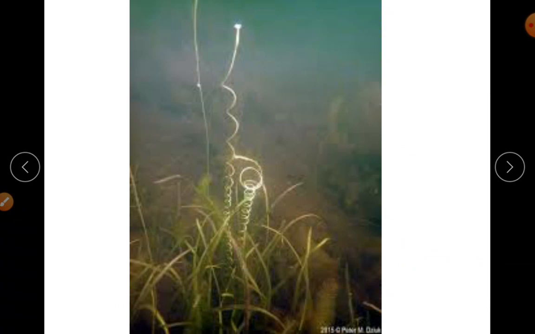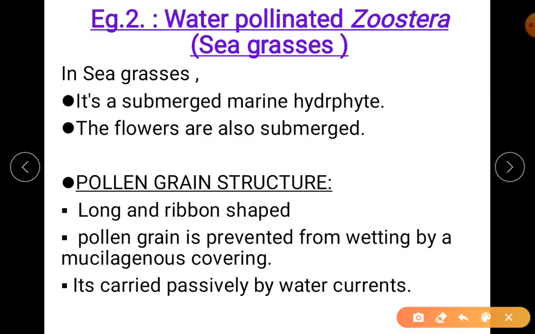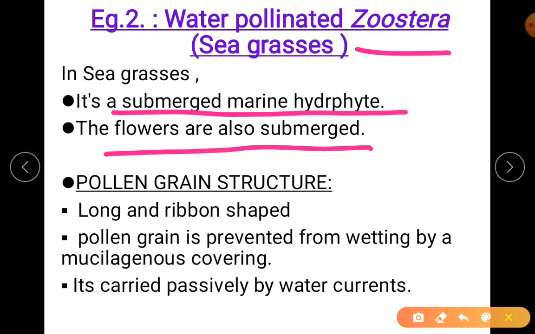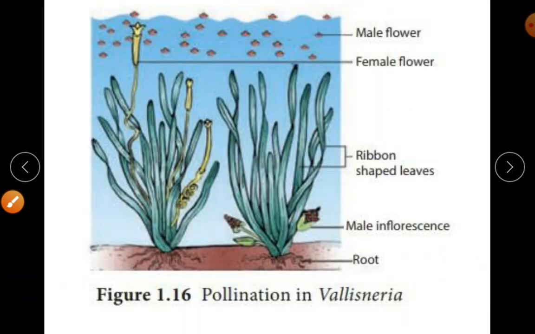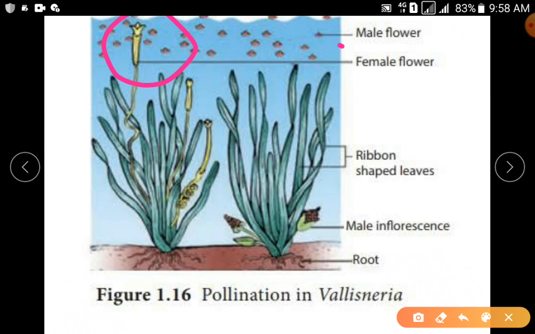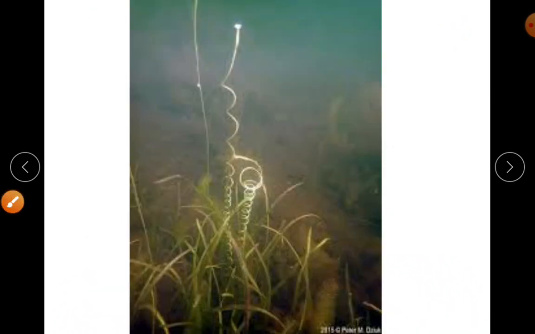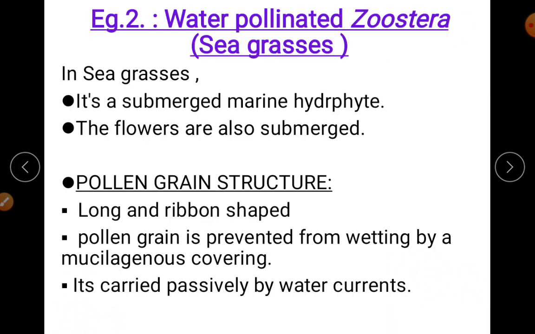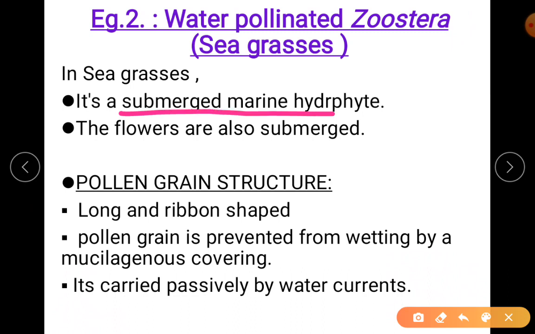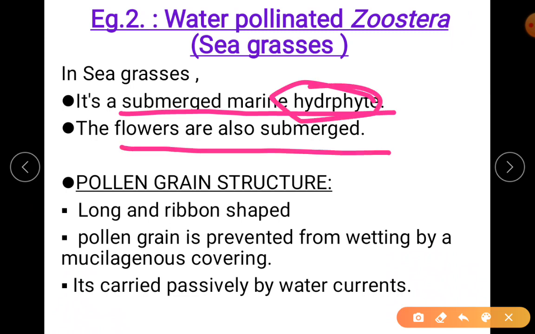This is a real photo I have got. This is in seagrasses. This you have to remember, Zostera in marine, is completely submerged. Even the flowers are also submerged. In Vallisneria, male as well as female flowers emerge out on the surface, but still it requires the medium of water to meet each other. Whereas in case of Zostera, seagrass, it is a submerged hydrophyte, and the flowers are also submerged.